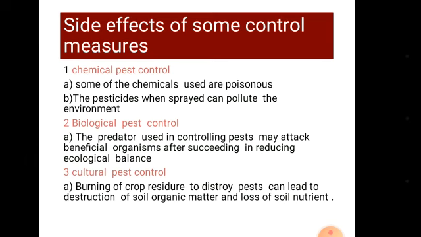Side effects of the cultural control method. 1. Burning of crop residues to destroy pests can lead to destruction of soil organic matter and loss of soil nutrients. 2. Beneficial soil organisms, for example earthworms, caterpillars, etc., can be destroyed by fire. 3.